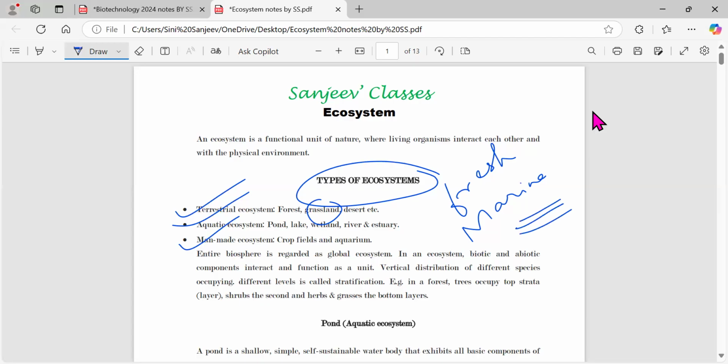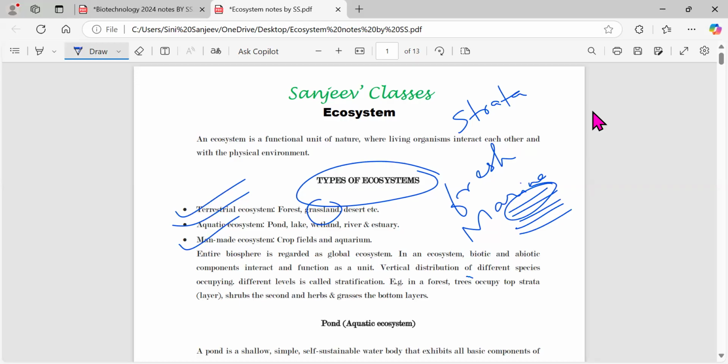Okay, so generally if you take a land, there will be many layers, and these layers are called strata. So when different layers are present, that particular thing is called what? Stratification.